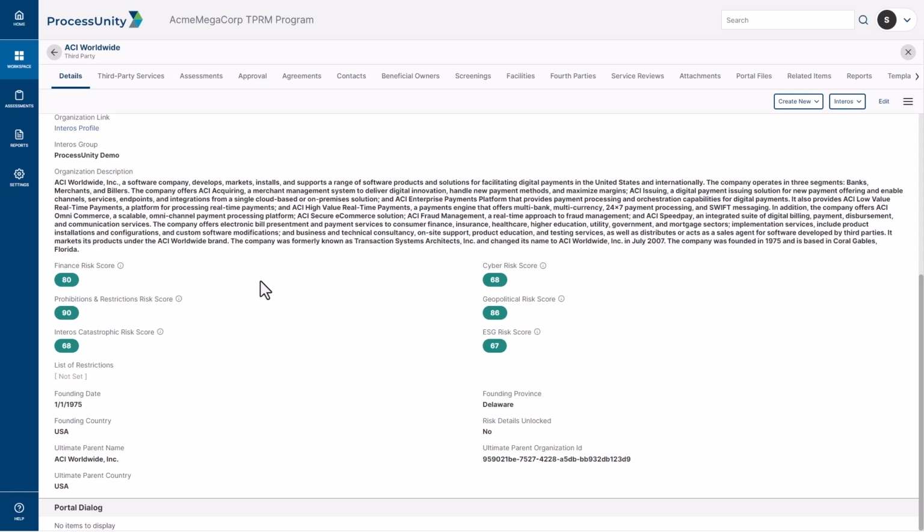A special property here is the list of restrictions. So this correlates to the prohibitions and restrictions risk score. If this is a 10, or if there are restrictions out there, you'll see the restrictions listed here. And then other attributes about this third party will be provided inside of this profile as well.